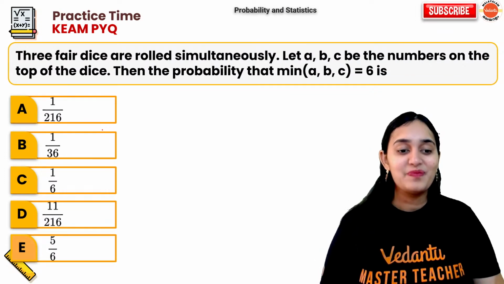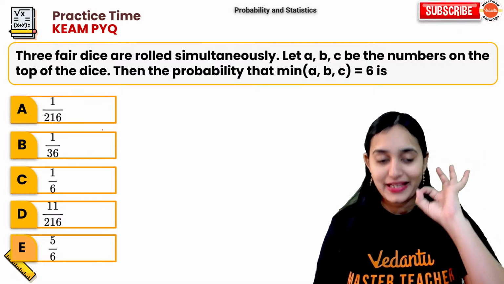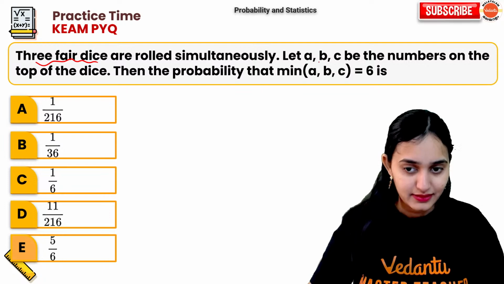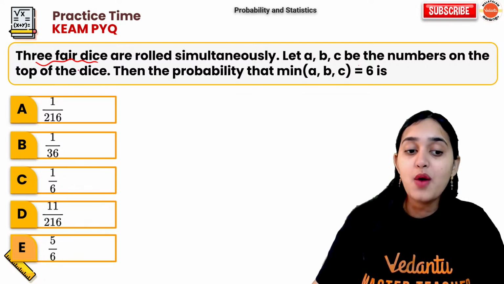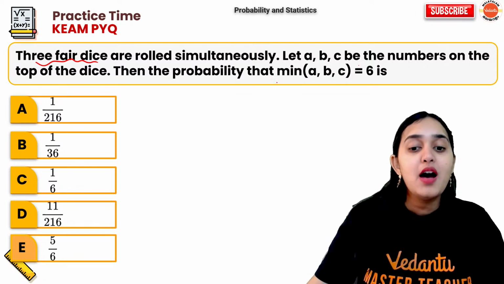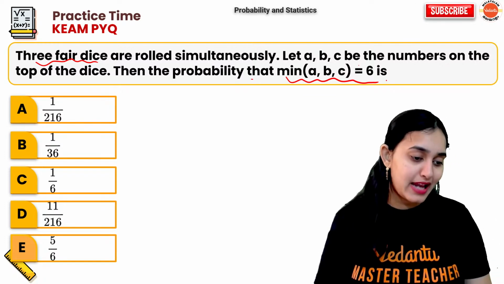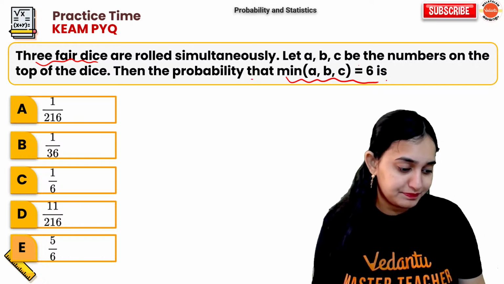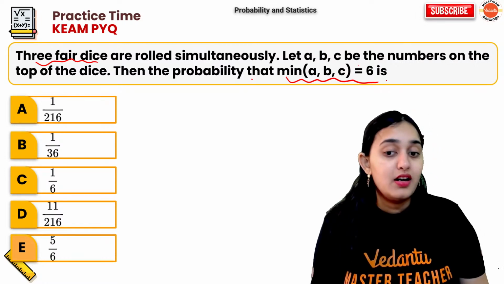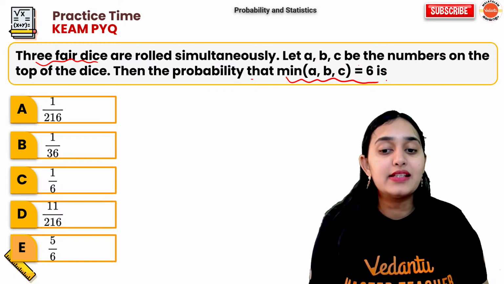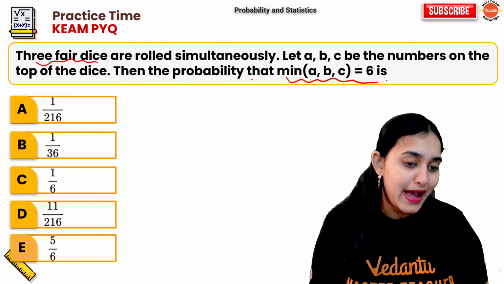Yes, very good. Again, a very interesting question. 3 dice are rolled simultaneously. A, B, C is the outcome on the top of the dice. The probability that the minimum of A, B, C is 6 will be dash. Try answering this question. Come on. Minimum of A, B, C is 6. What is the probability?